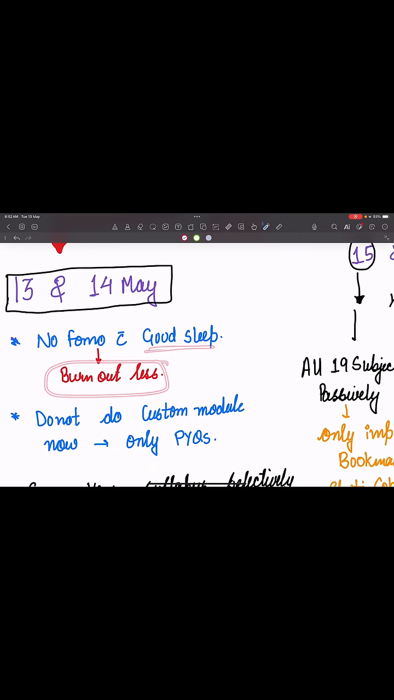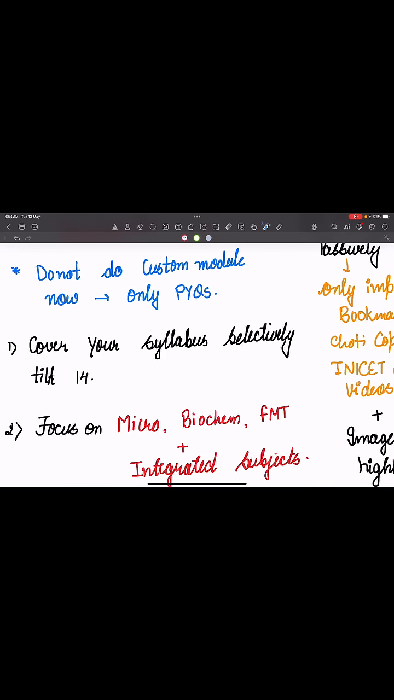Along with that, another pro tip is that you don't have to do custom module at this point of time, because INS is heavily based on PYQs plus PYTs. Please remember this thing. Talking about the 3 main pro tips, first is cover your syllabus selectively till 14th. You have to cover your syllabus till 14th. Please remember this thing. Selectively का मतलब क्या है?